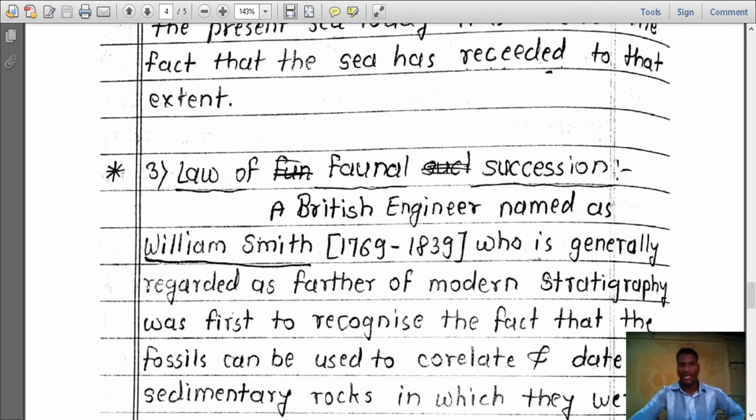Then the last law, that is the law of faunal succession. That law was put forth by a British engineer named William Smith, 1769 to 1839. William Smith is generally regarded as the father of modern stratigraphy.